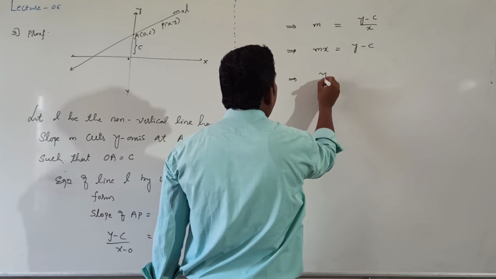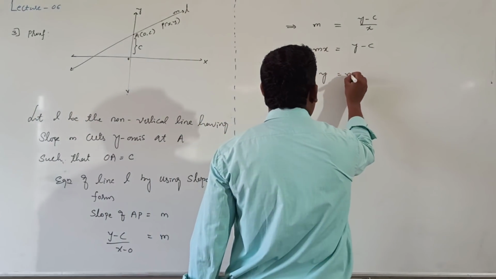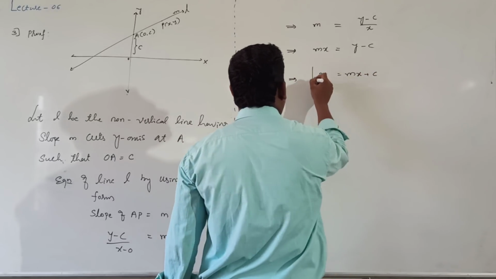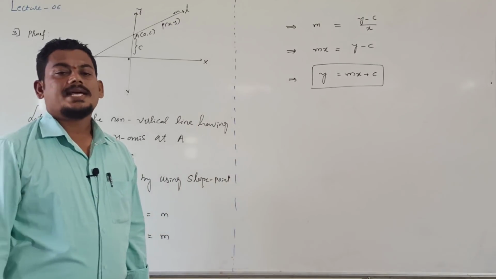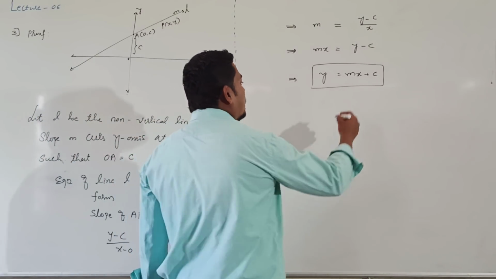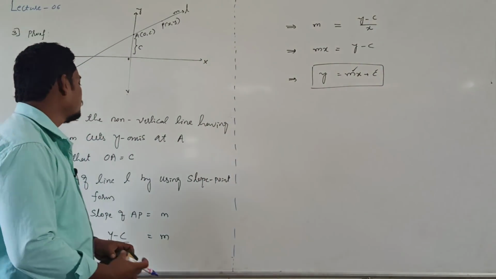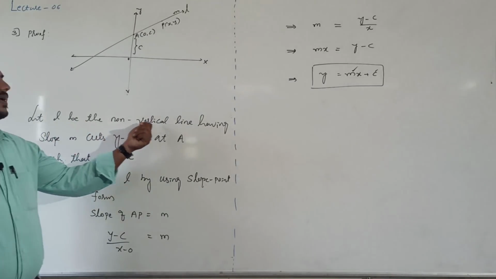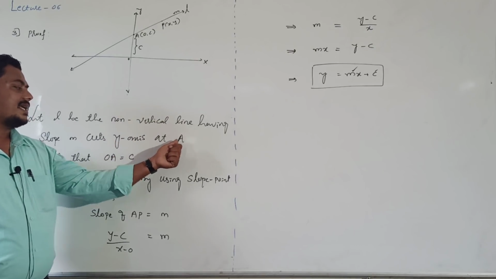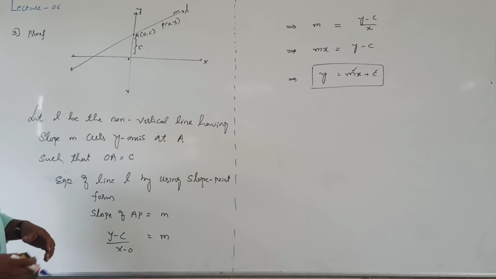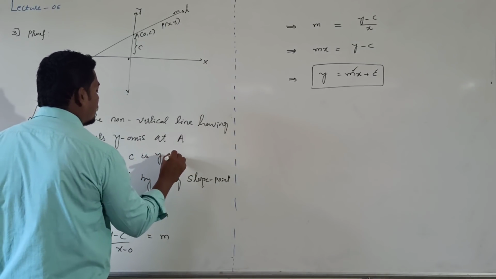Just rearrangement: y is equal to, take this minus c to the LHS, then you get y equal to mx plus c. This is equation of the line in slope intercept form. Here m is slope of the line and c is y-intercept. Let L be the non-vertical line having slope small m, cuts y-axis at A such that OA is equal to c, which is y-intercept.